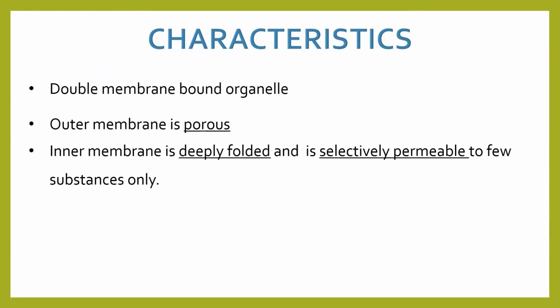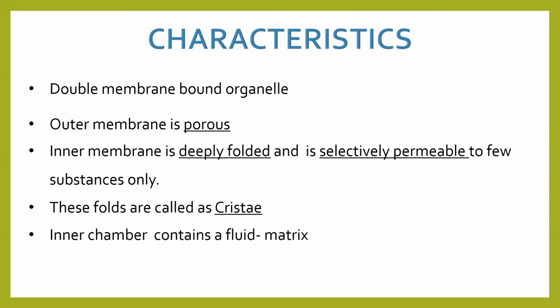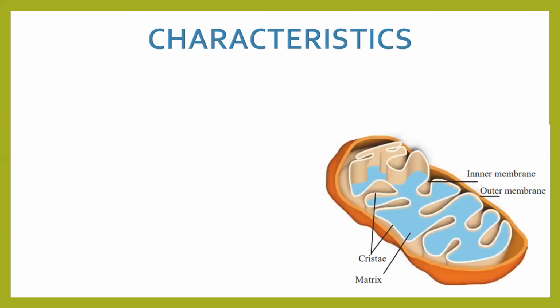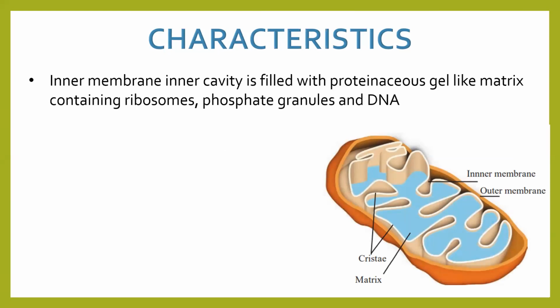The inner membrane is deeply folded and is selectively permeable to few substances only. That means ये जो inner membrane है ना, ये सिलेक्ट करेगा किसको माइटोकॉन्ड्रिया के अंदर एंट्री देना है, किसको एंट्री नहीं देना है. क्यों? बिकॉज आउटर मेम्ब्रेन पोरस है तो बहुत सारी चीजें अंदर आ सकती है, तो एंट्री रिस्ट्रिक्ट भी तो करना चाहिए. ये काम करेगा इनर मेम्ब्रेन. Now these folds are called cristae, the one which we saw. And remember, the inner chamber contains fluid matrix, which is the jelly-like substance. So this diagram is what we have already seen. Let's continue with the points.